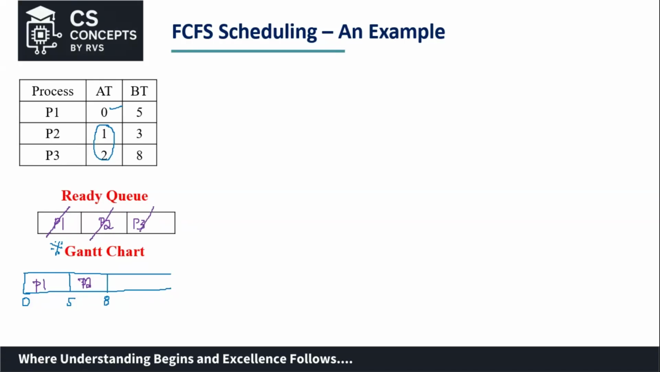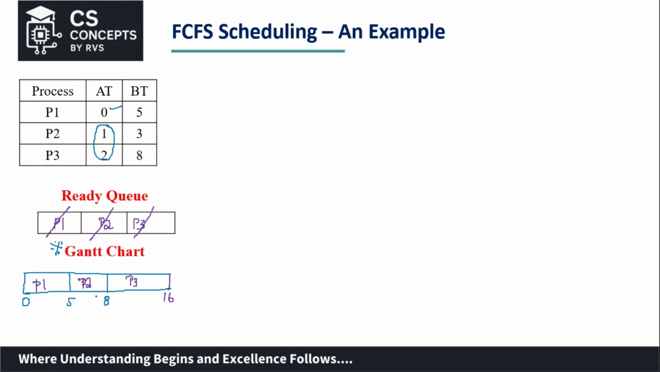Once P2 leaves the ready queue, the next process in the queue is P3, which will wait until P2 gets completed. Once P2 is completed, P3 will leave the ready queue and enter the running state, which means it will be allotted the CPU. Now P3 is getting executed, and its burst time is 8 seconds, so until 16 it will be getting executed. Correct? Yes.